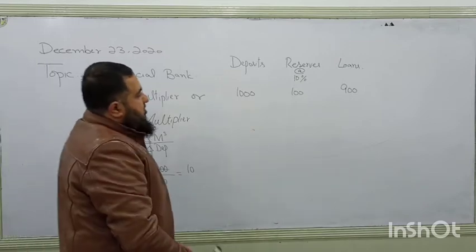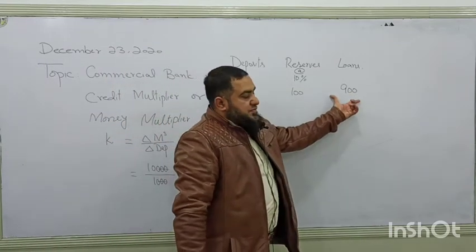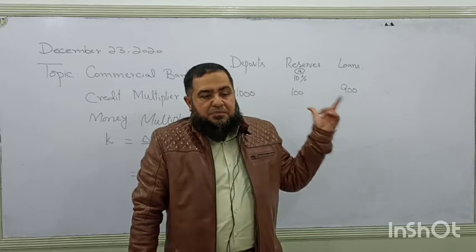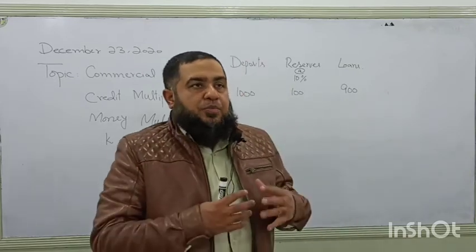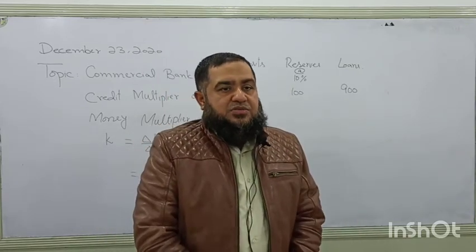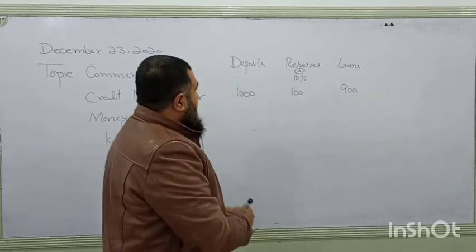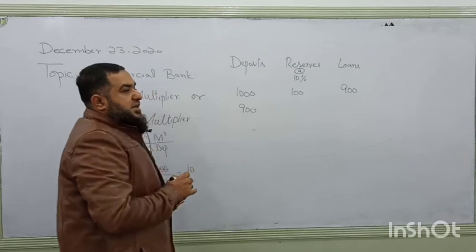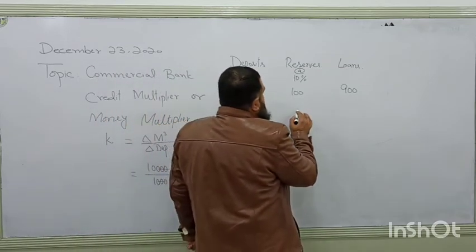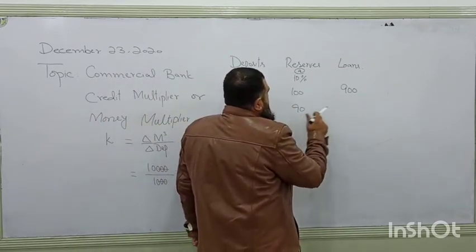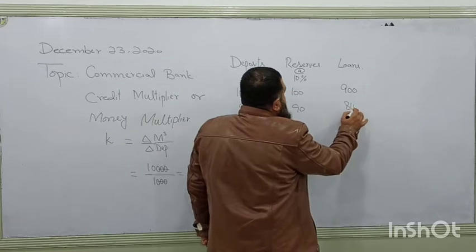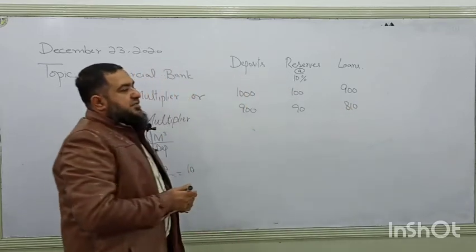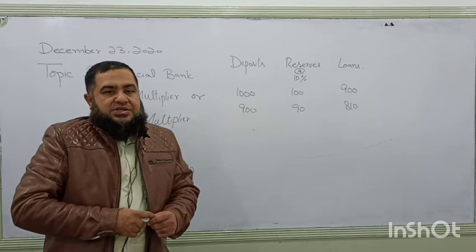Now if we see, the bank is now giving this loan. Now the borrower is asked to open his account with the bank in order to receive this loan. Another deposit will be created of 900. Now it is keeping again 90 as a reserve, and the remaining 810 will be extended in the form of loan. Now we are assuming one thing.